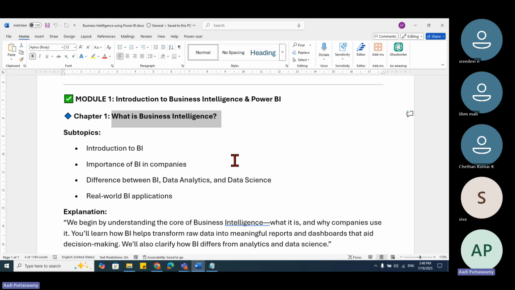Suppose I have data. Nowadays, you go anywhere, everything is data. I go to a hospital, they take your details, your data is registered. Forget that. You go to an ATM and draw money, that is data. Everything is data now. You take any industry, data is there.